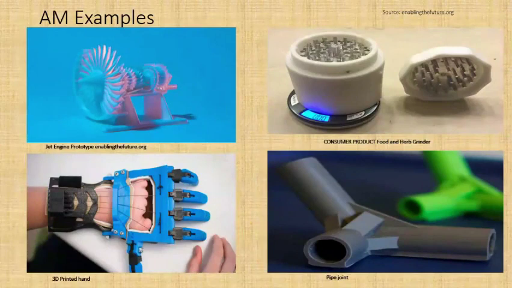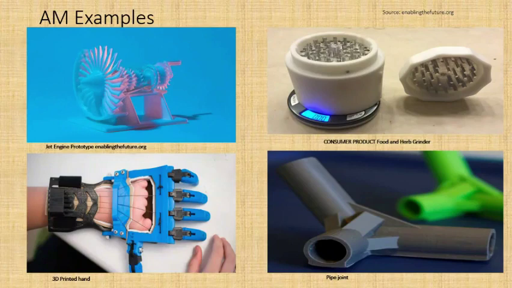And you can see some examples. These are all completely made with additive manufacturing. You can see the jet engine prototype completely made with 3D printing, especially FDM. And you can see some consumer products, a food and herb grinder, especially for kitchen utilization. You can even see the 3D printer hand.